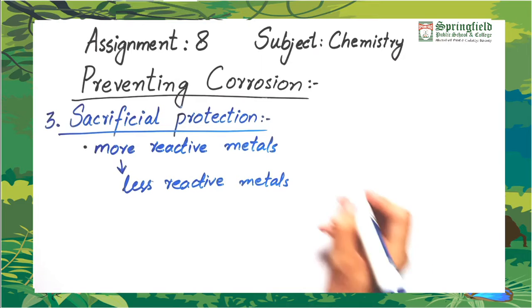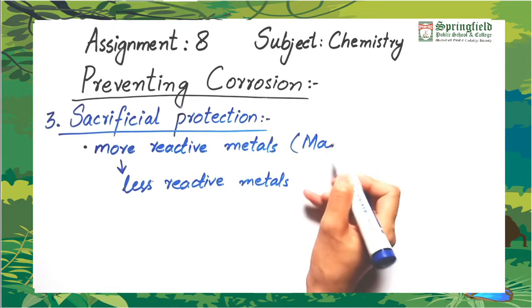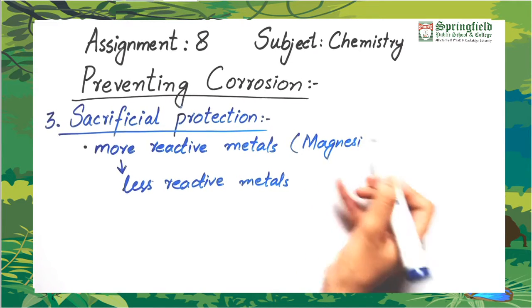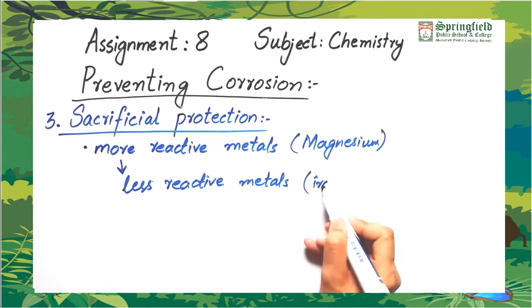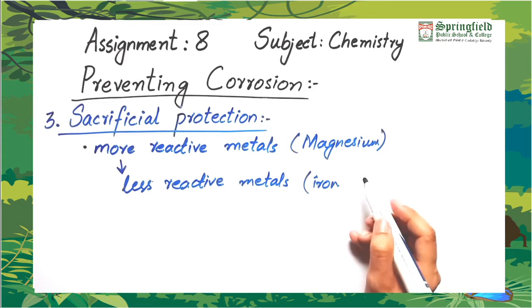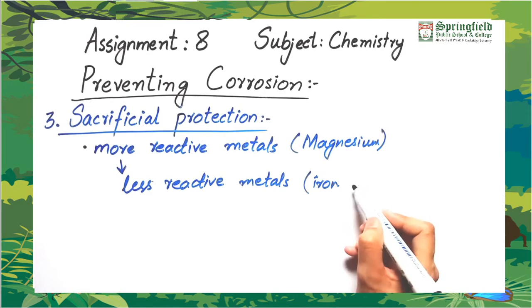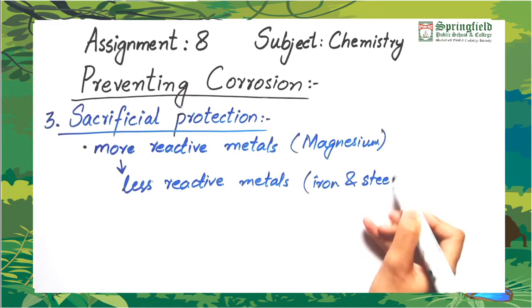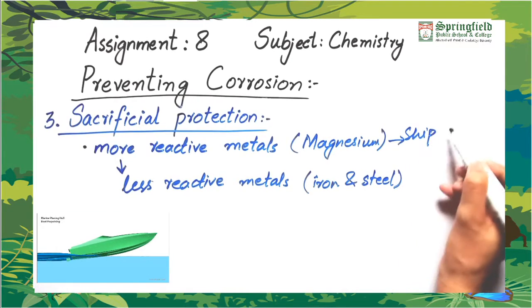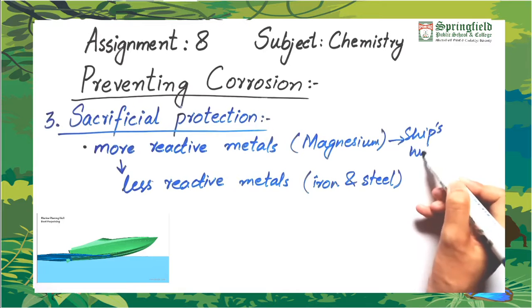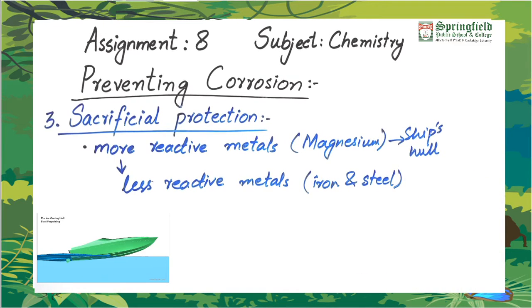For example, magnesium is a more reactive metal than iron or steel, so it is used in place of iron in the ship hulls. The ship hull is that part of the ship which is under water, which always remains underwater.